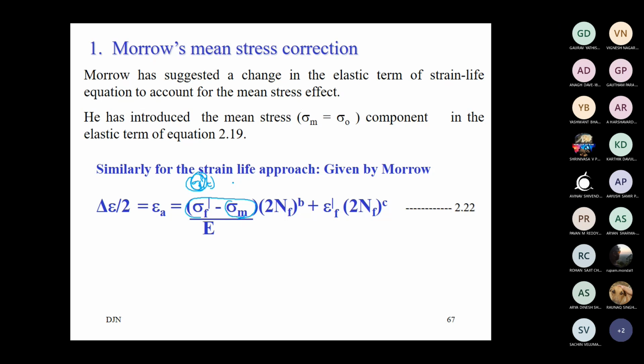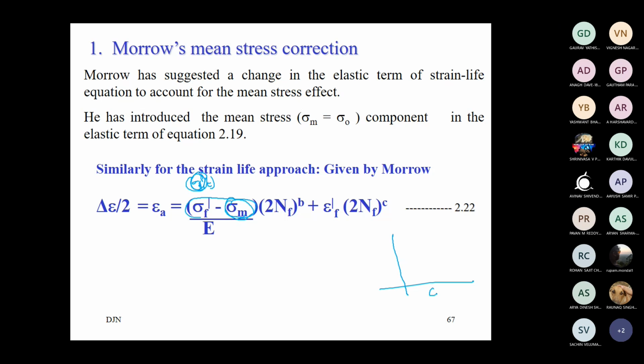Whatever mean stress is there is nothing but the static stress effect. So correct that, and the true strength of the material is coming down. That is what Morrow says. You interpret the physical meaning of the equation. Don't simply look at the equation; interpret the physical meaning and then decide. Don't look at the terms. What does this term actually mean? This term indicates the mean stress. Mean stress means static strength of the material.